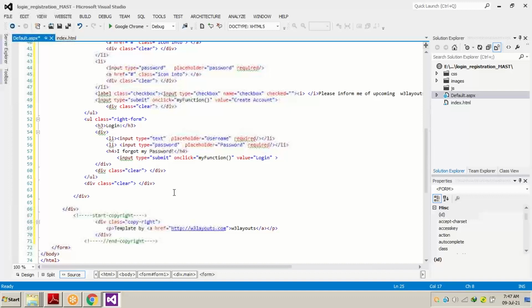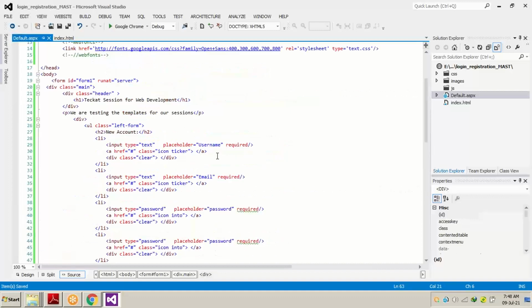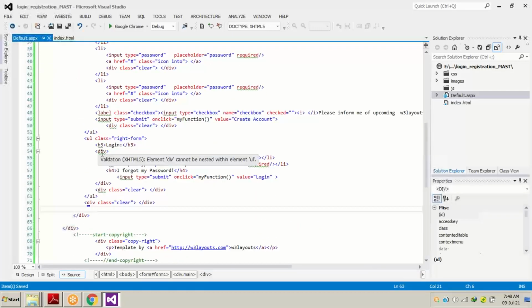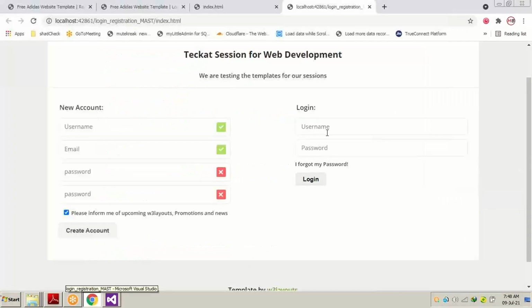Now as this is an ASPX page, we can change the HTML control with our .NET control. Suppose in our login tag we have this li, the line tag opening over here and closing over here. Inside we have the input tag, which is the username.